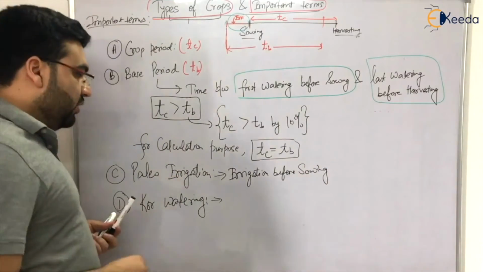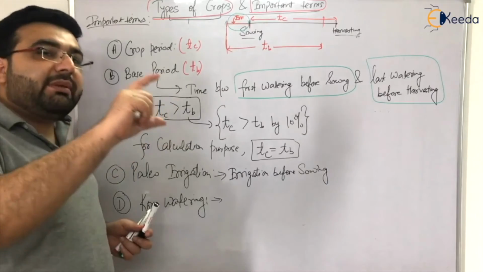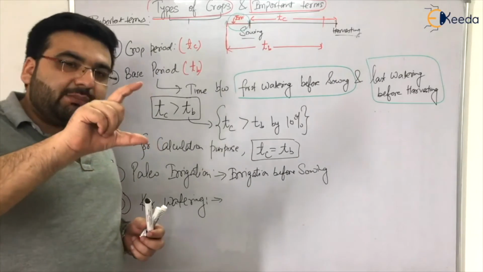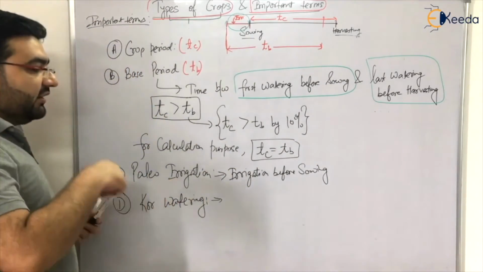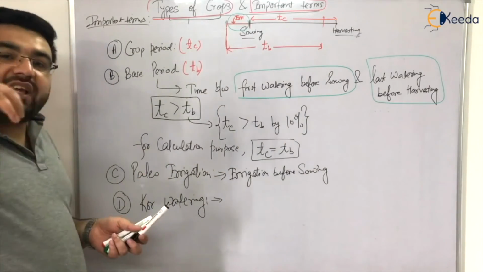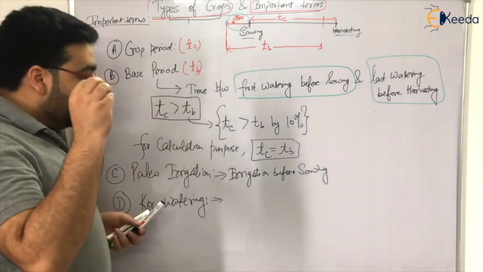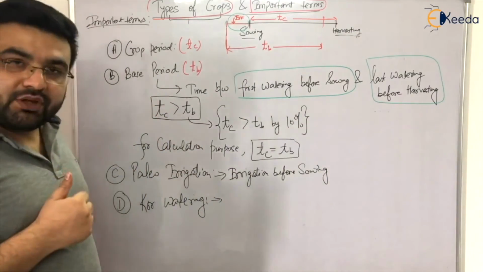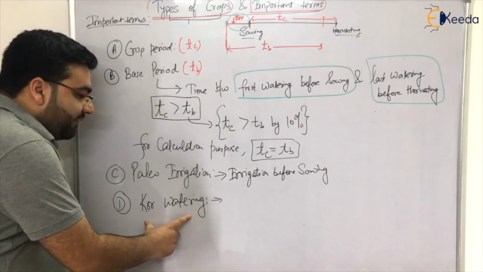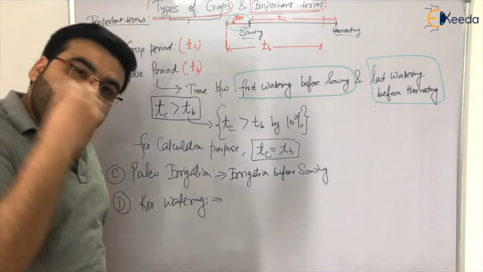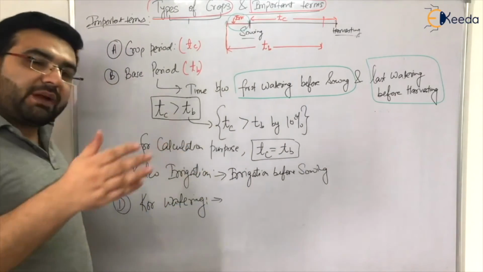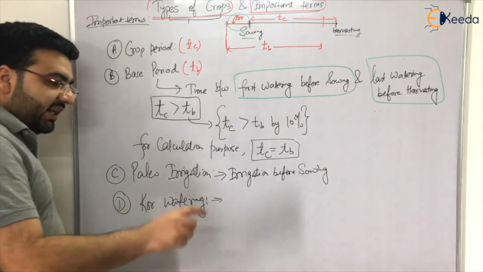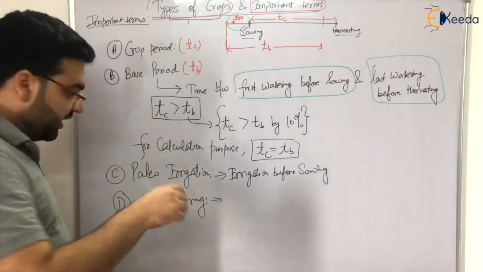Now, the question is, at what time will the crops have maximum growth? It has been found that when your crops are a few centimeters in height, they have the highest water absorbing capacity, or the highest consumptive use, at that period. So you have to provide maximum irrigation at that time for the growth of the crops. The irrigation you provide in that period, when they are just a few centimeters tall, is known as core watering.